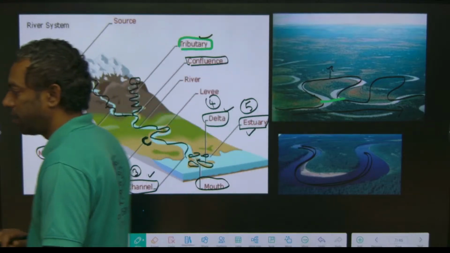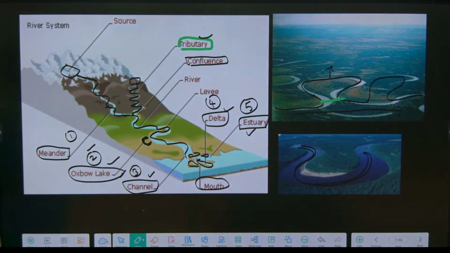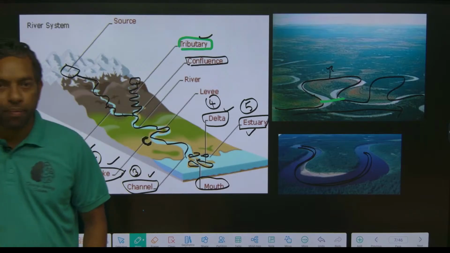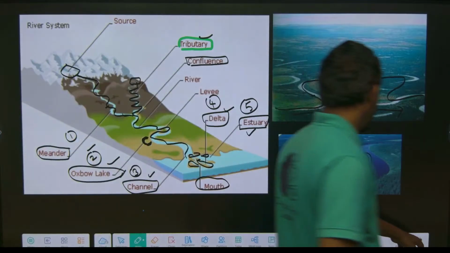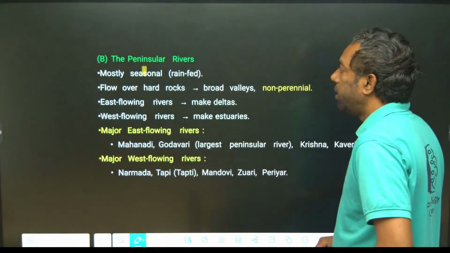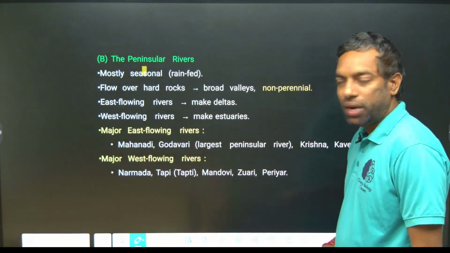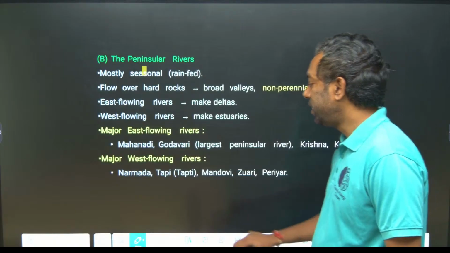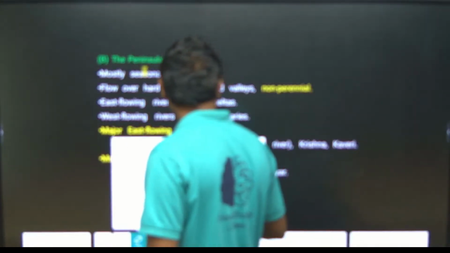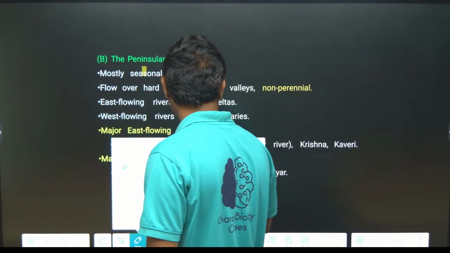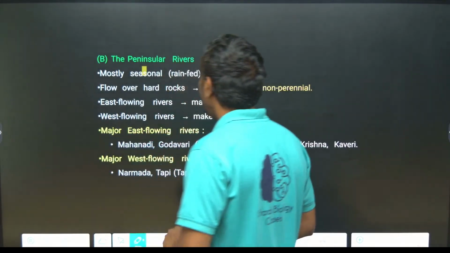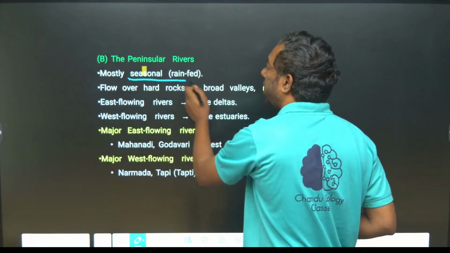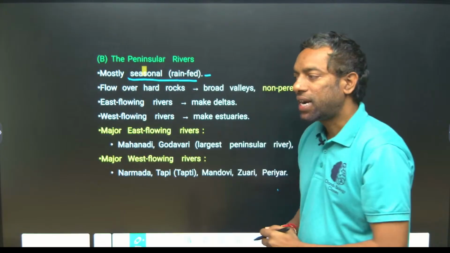Just look here. Next, the peninsular river system. The peninsular river system is mostly seasonal, guys, mostly seasonal, mainly depending on rainfall.